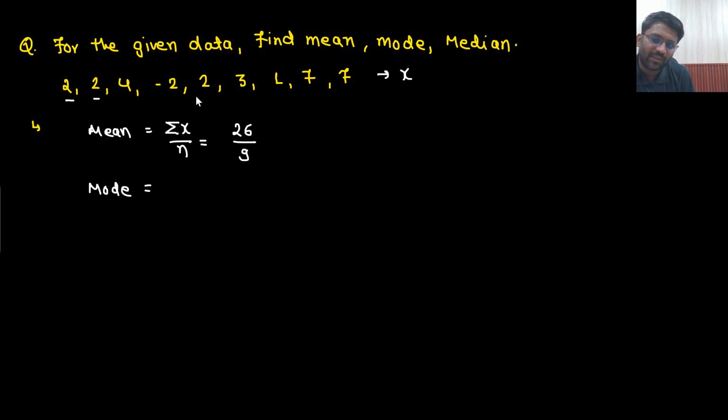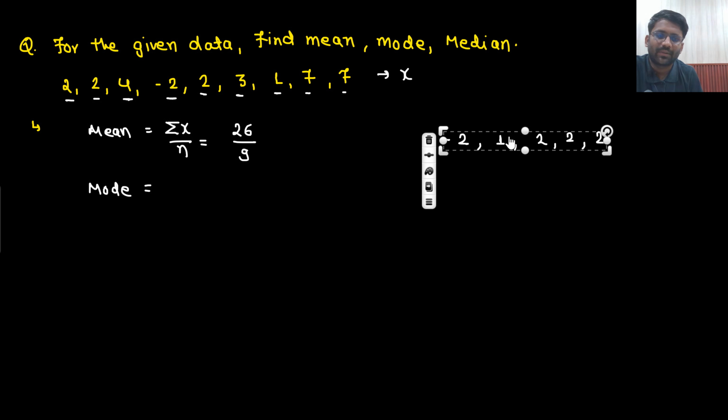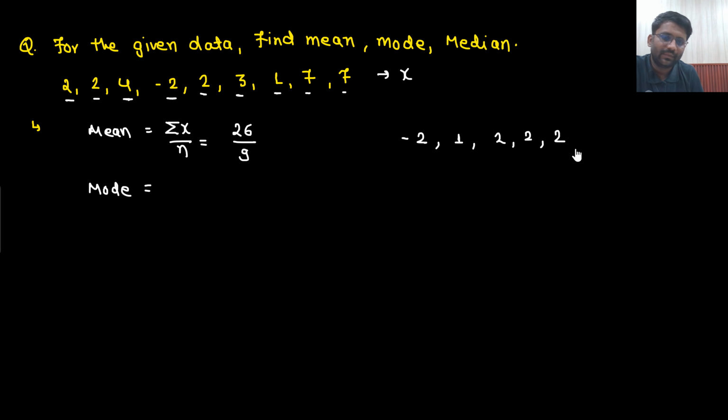So 2 has come 3 times, right? 4 has come only once, minus 2 has come only once, 3 has come only once, 1 has come only once, and 7 has come twice. So let's write down the numbers in increasing order. Minimum number is minus 2, then 1, then 2 is coming 3 times, then 3 is coming once, 4 is also coming once, and then 7, 7, right? 3, 6, 9 numbers are there.